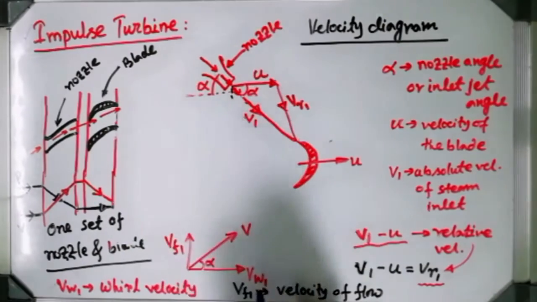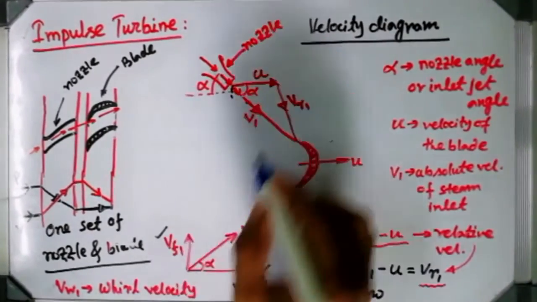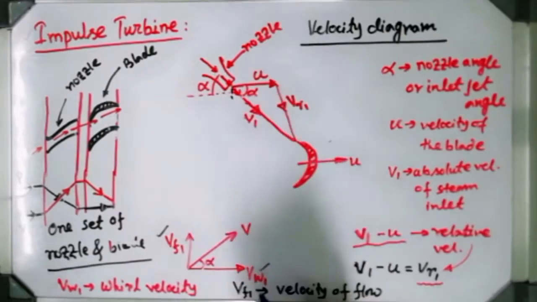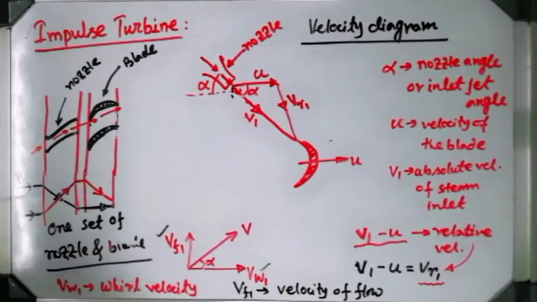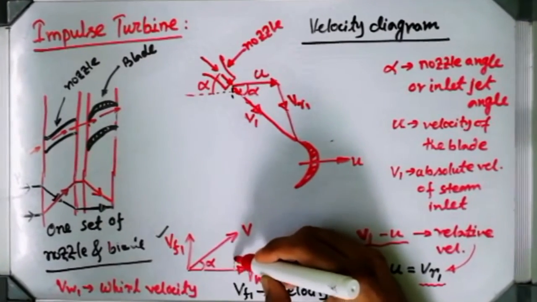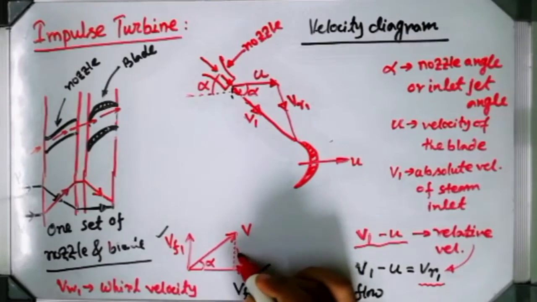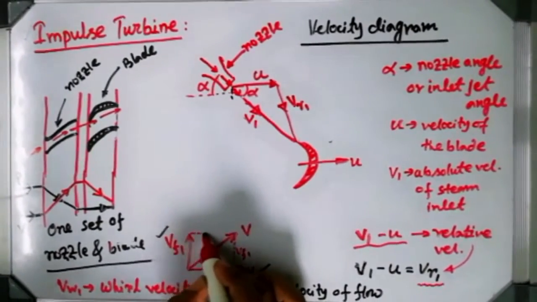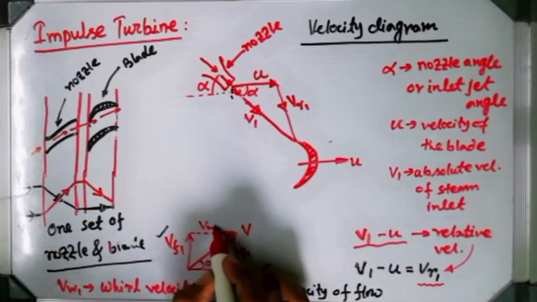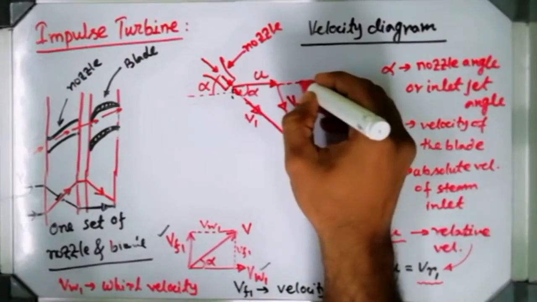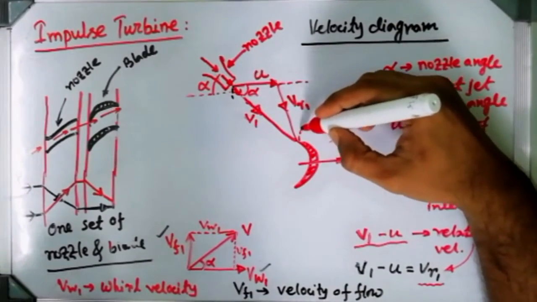So now I am going to place this vector and this vector over this velocity diagram. Okay, so V1, if I maintain the direction the same, can be shifted over here also. And VW1, if I maintain the direction the same, can be placed on the top also, just by shifting the vector. That way I can use this diagram like this now.